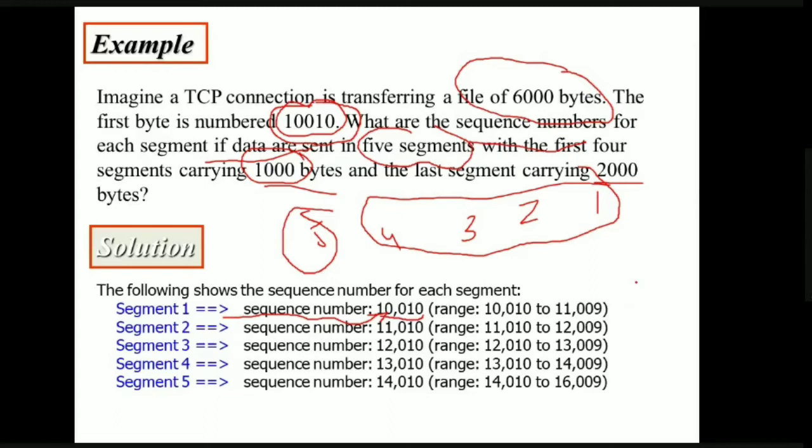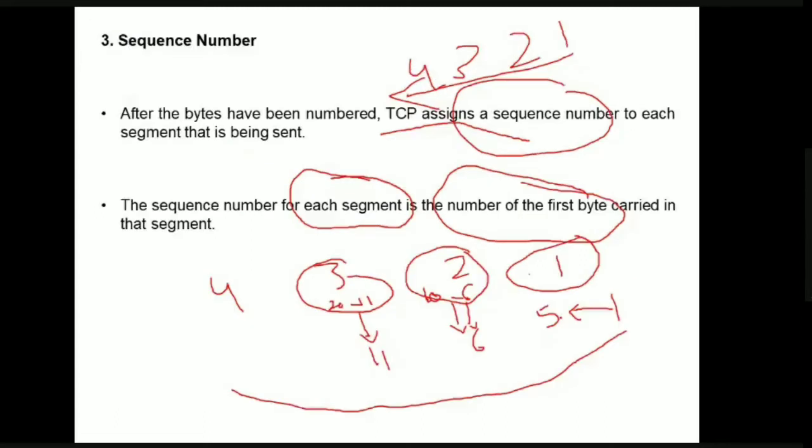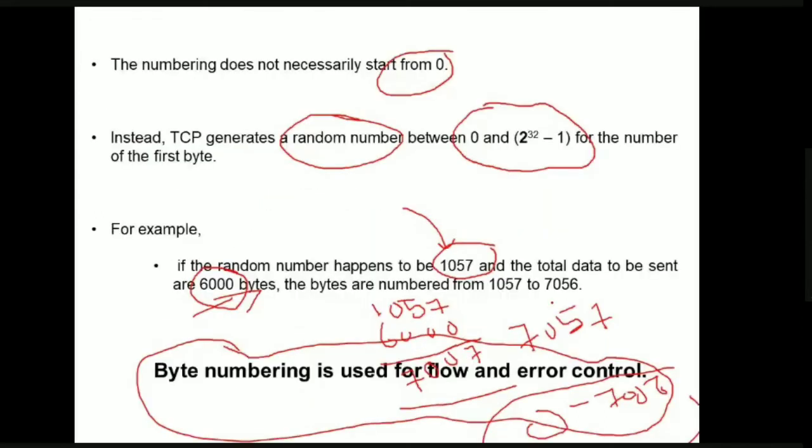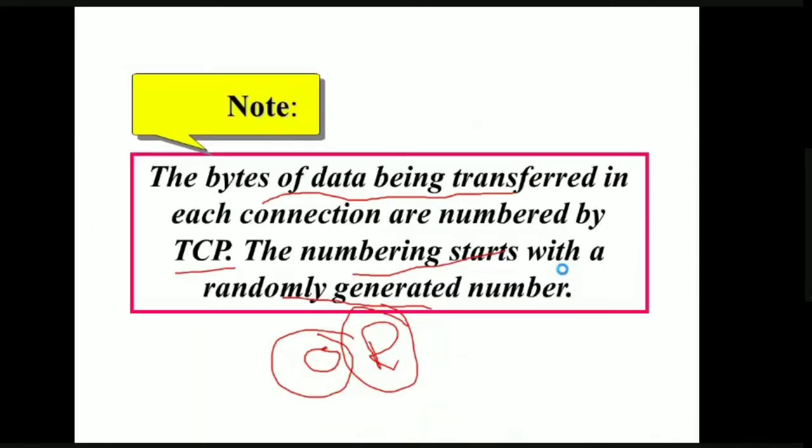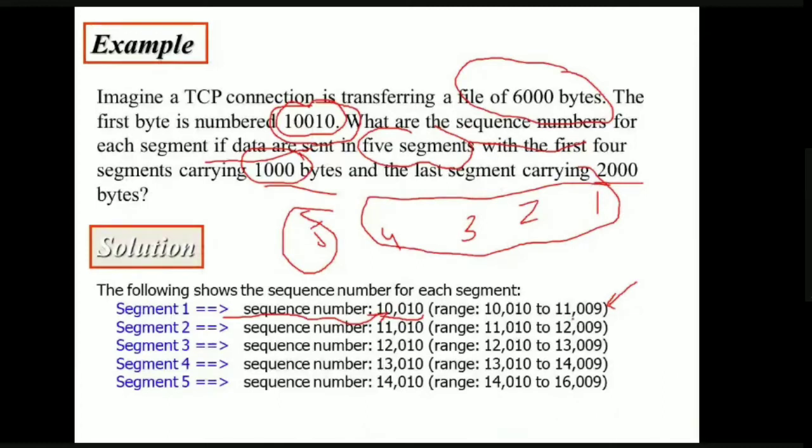But we'll take up to 2 power 32 minus 1, as we told here. So if we add 1000 to this one, what happens? 11,010 minus 1 means 11,009. So the sequence number for this first segment is 10,010, because this is the first byte number. Now what will be the second byte number? 11,010, right? Because up to 11,009 bytes are in the first segment.